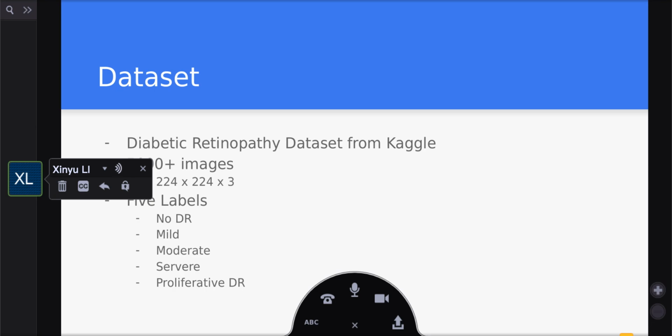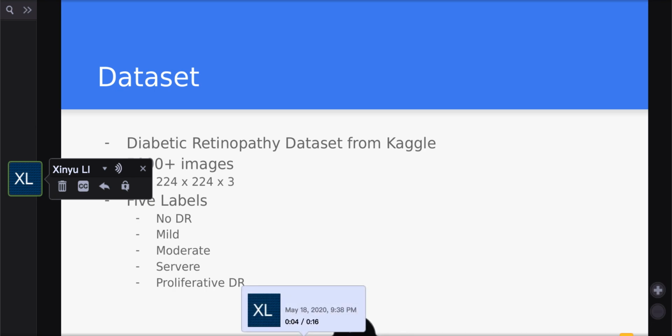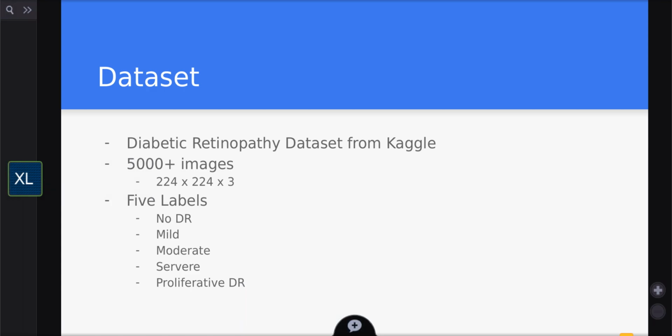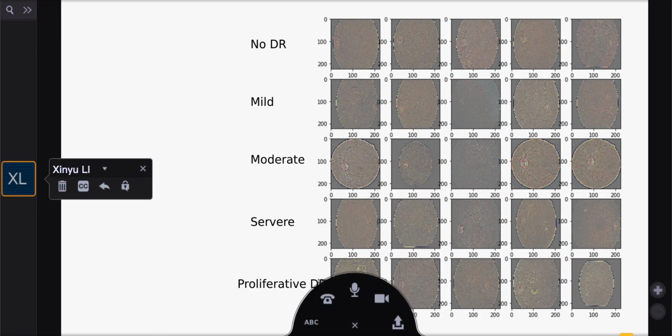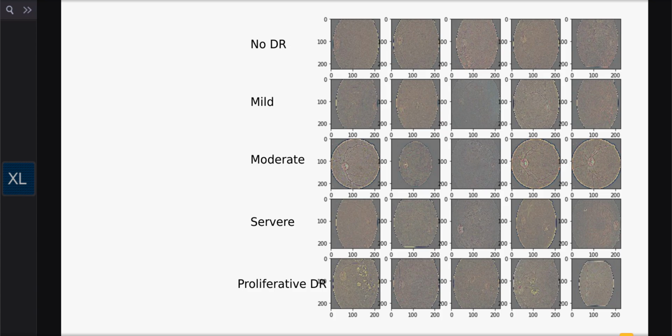The dataset we used was downloaded from Kaggle.com, which is composed of more than 5,000 images of patients' retinas, and each image is of the format 224 times 224 times 3. There are 5 categories, which also correspond to the 5 labels in our problem. From no DR, mild, moderate, severe to proliferative DR, they are labeled 0 to 4.